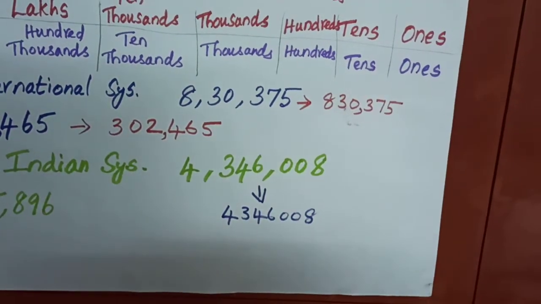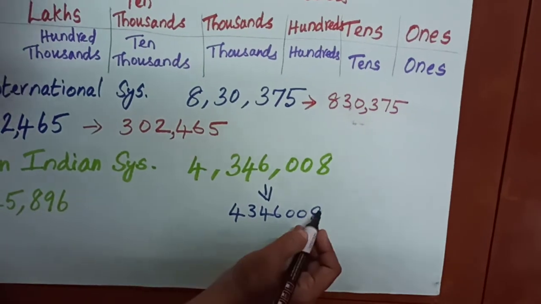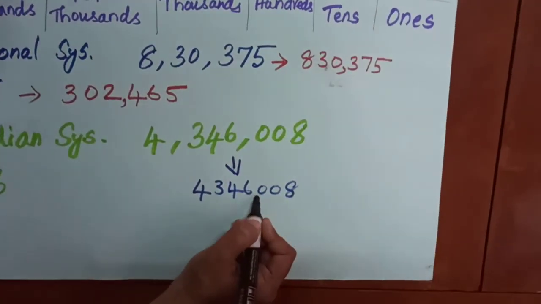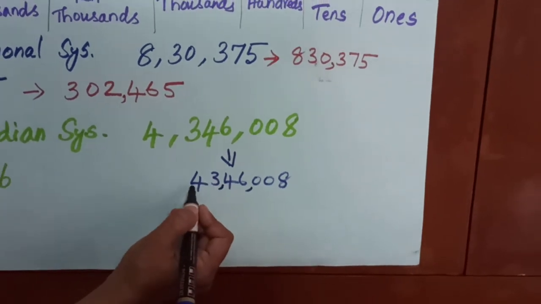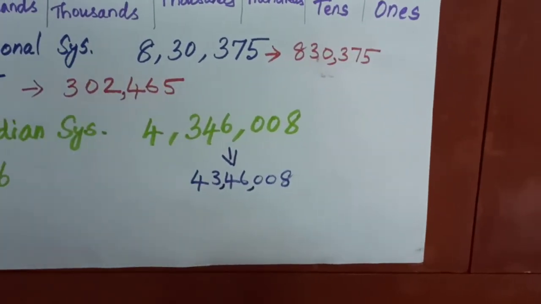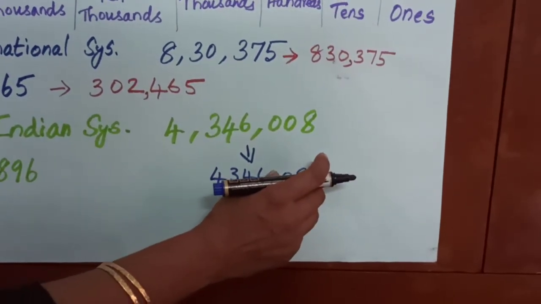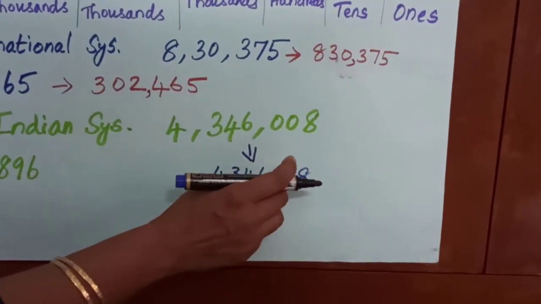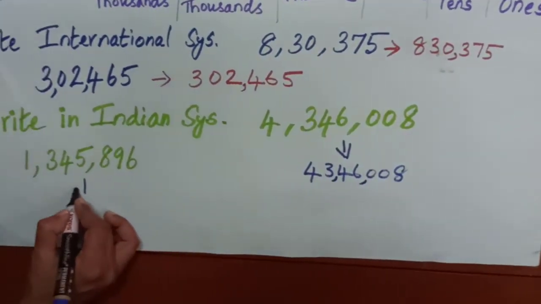Now we are going to insert commas using the Indian system. Ones, tens, 100, 1000, 10,000, lakh, 10 lakh. Understand, children? First only 3 digits, then the rest of the digits in 2 places each, in the Indian system. Here comes the next sum.